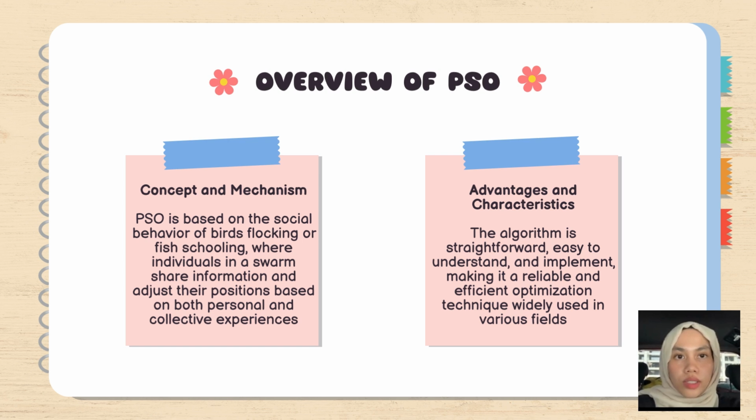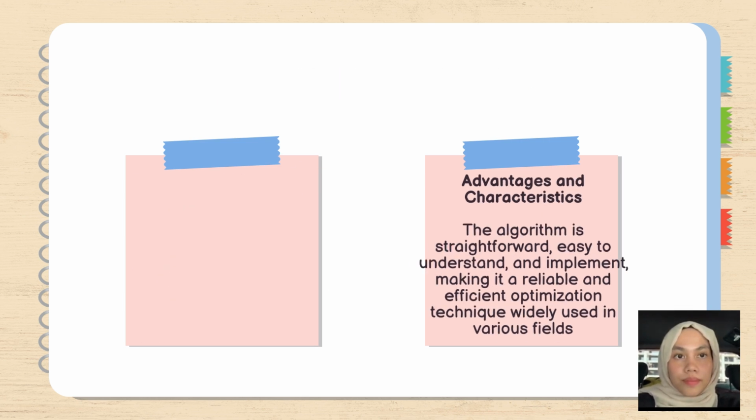Next, advantages and characteristics. The algorithm is straightforward, easy to understand, making it a reliable and efficient optimization technique used in various fields. So for this project, the implementation of the PSO algorithm can continuously evaluate cyclists' performance and provide real-time feedback to help cyclists adjust training to avoid overtraining and maximize their efficiency.